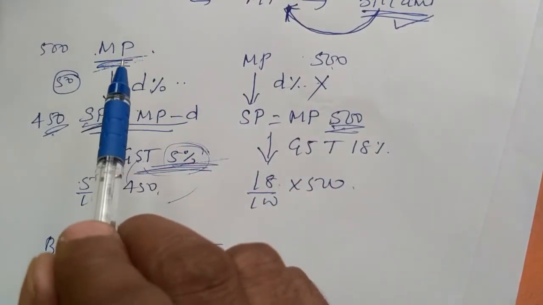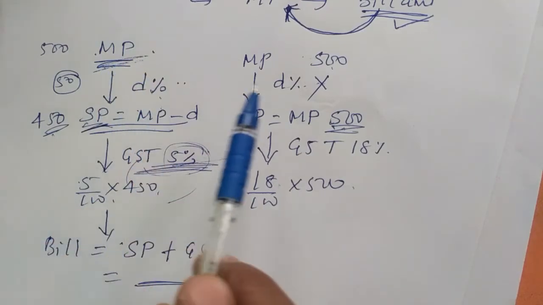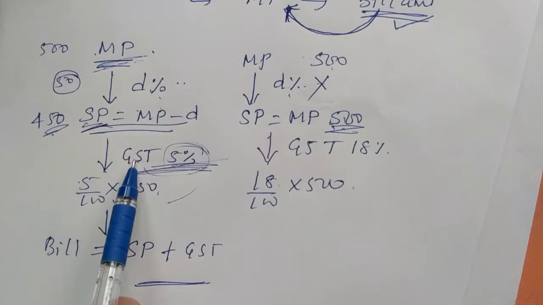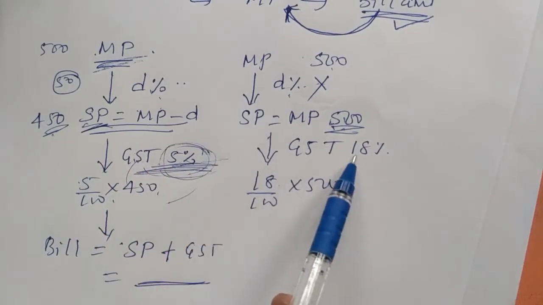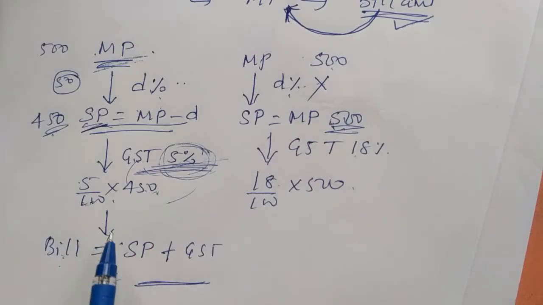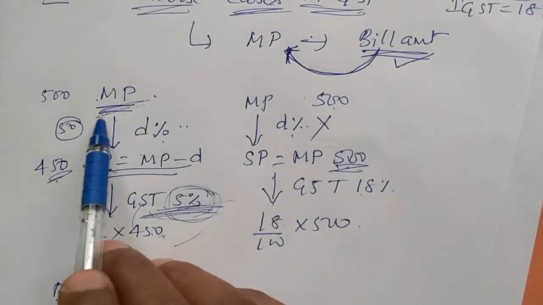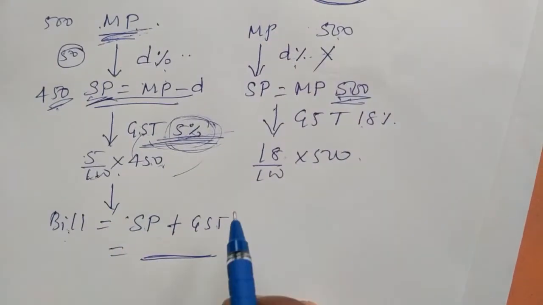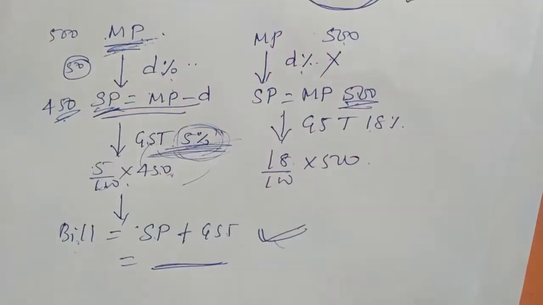I repeat once again. First check the market price, then go for discount. If discount is there, subtract. If not, don't subtract. Then add GST: they have given the percentage, so find it for that percentage. Finally, bill amount is the buying rate plus GST, both added. In inverse cases, they won't give the market price. They'll give the bill amount directly, and from this you need to find the market price.